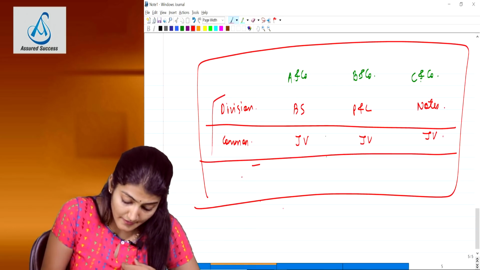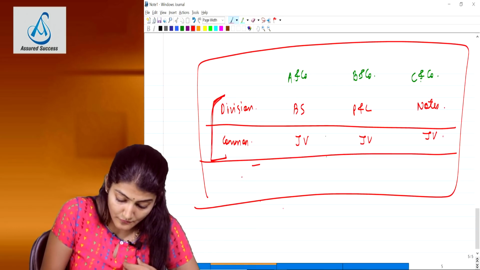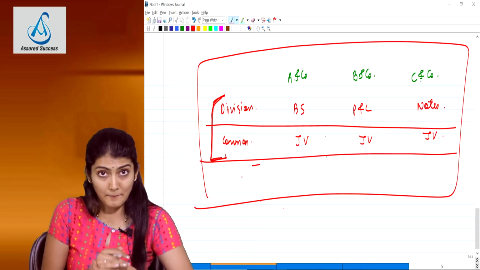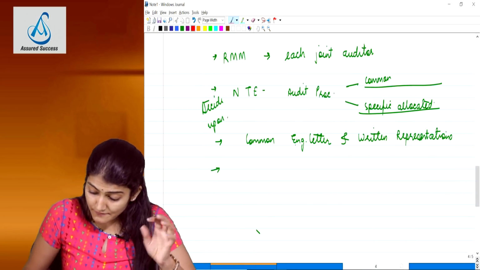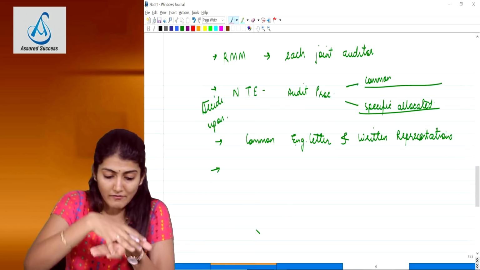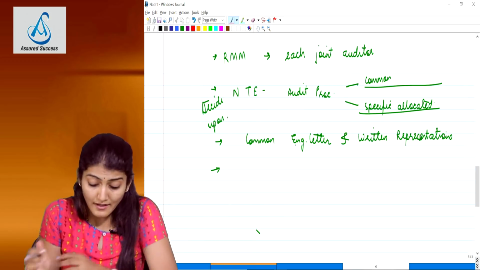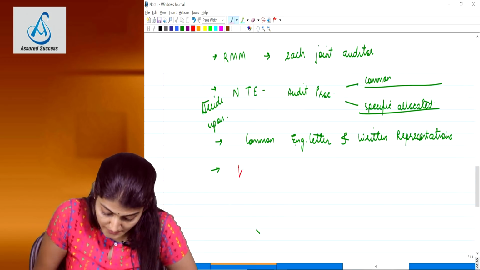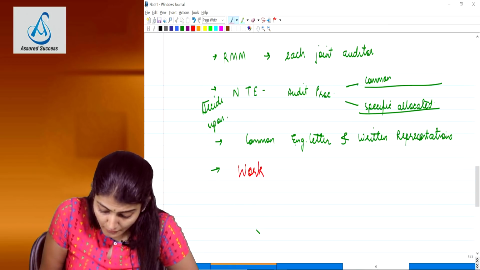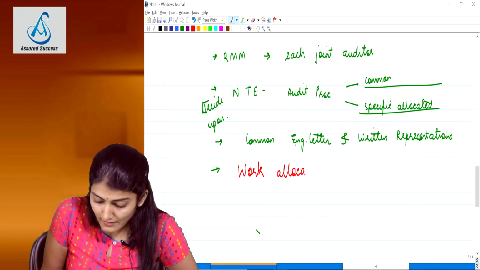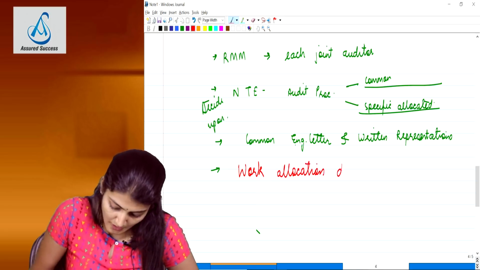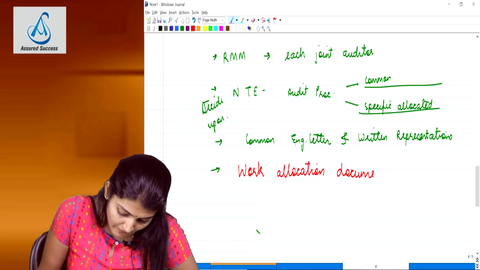They've also decided upon the nature, timing and extent of the audit procedures for both. Then this division of work, what is to be divided and what is to be checked by all, is required to be documented, and they need to prepare a document called the work allocation document. A very important new term in the revised standard.